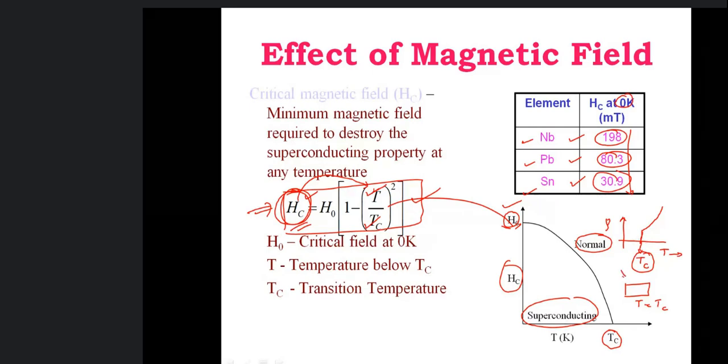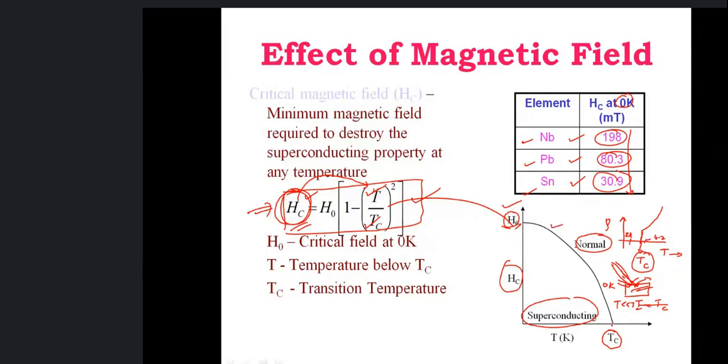By applying a small magnetic field, we can destroy its superconducting state. But if the temperature of this material is very much less than Tc, say it needs 4.2 Kelvin to become superconducting but we have kept it at 2 Kelvin, then more effort, or more magnetic field, is required to destroy its superconductivity. And if it is at 0 Kelvin, the maximum magnetic field is required to destroy its superconductivity, that is shown here.